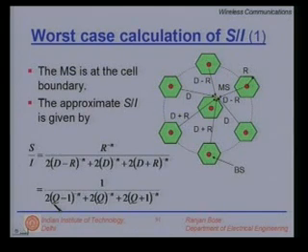Fine. You will not have this minus 1 and plus 1 if you are doing the average case analysis, wherein the mobile station is located somewhere within the cell, not necessarily at the boundary. In that case, you will have 1 over 6 q raised to power minus n. So, there are two cases, the worst case and the average case.